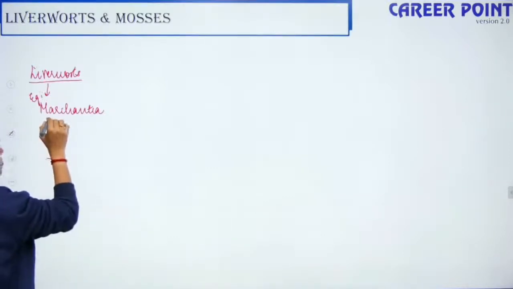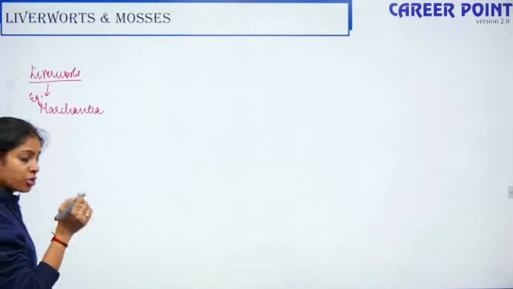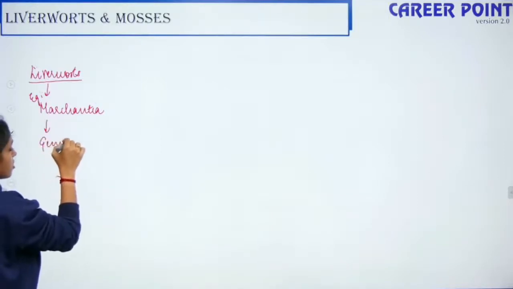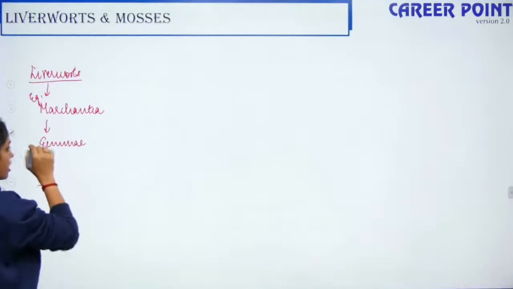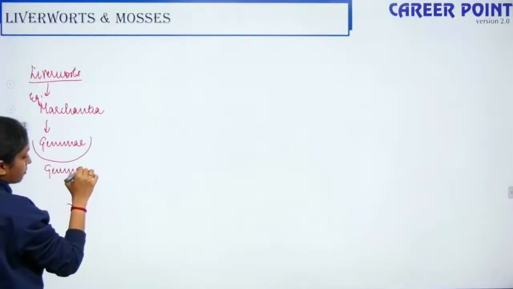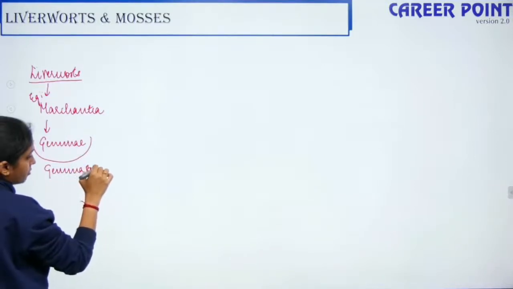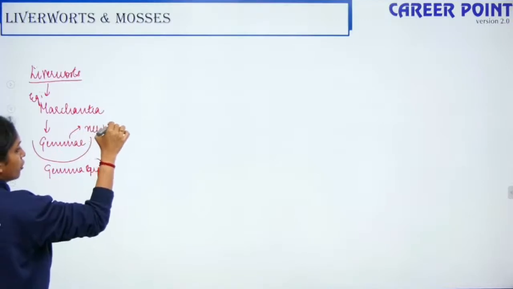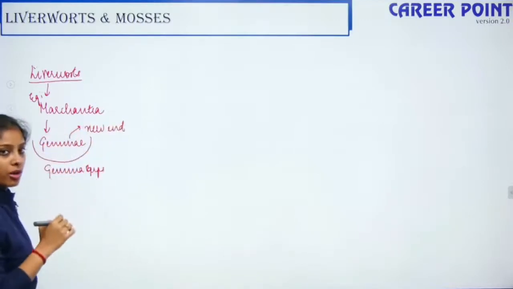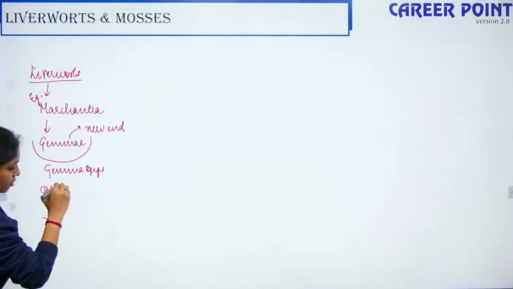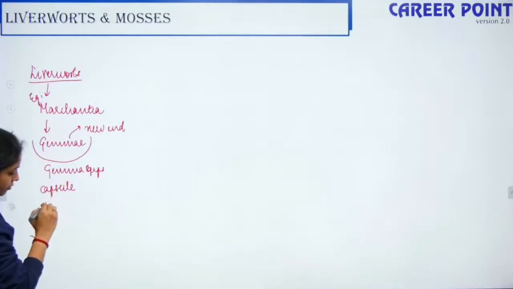They can undergo sexual reproduction as well as asexual reproduction. They form a special structure called gemma, which is present inside the gemma cups. This later grows into new individuals. The adult one can be differentiated into capsule, seta and foot.